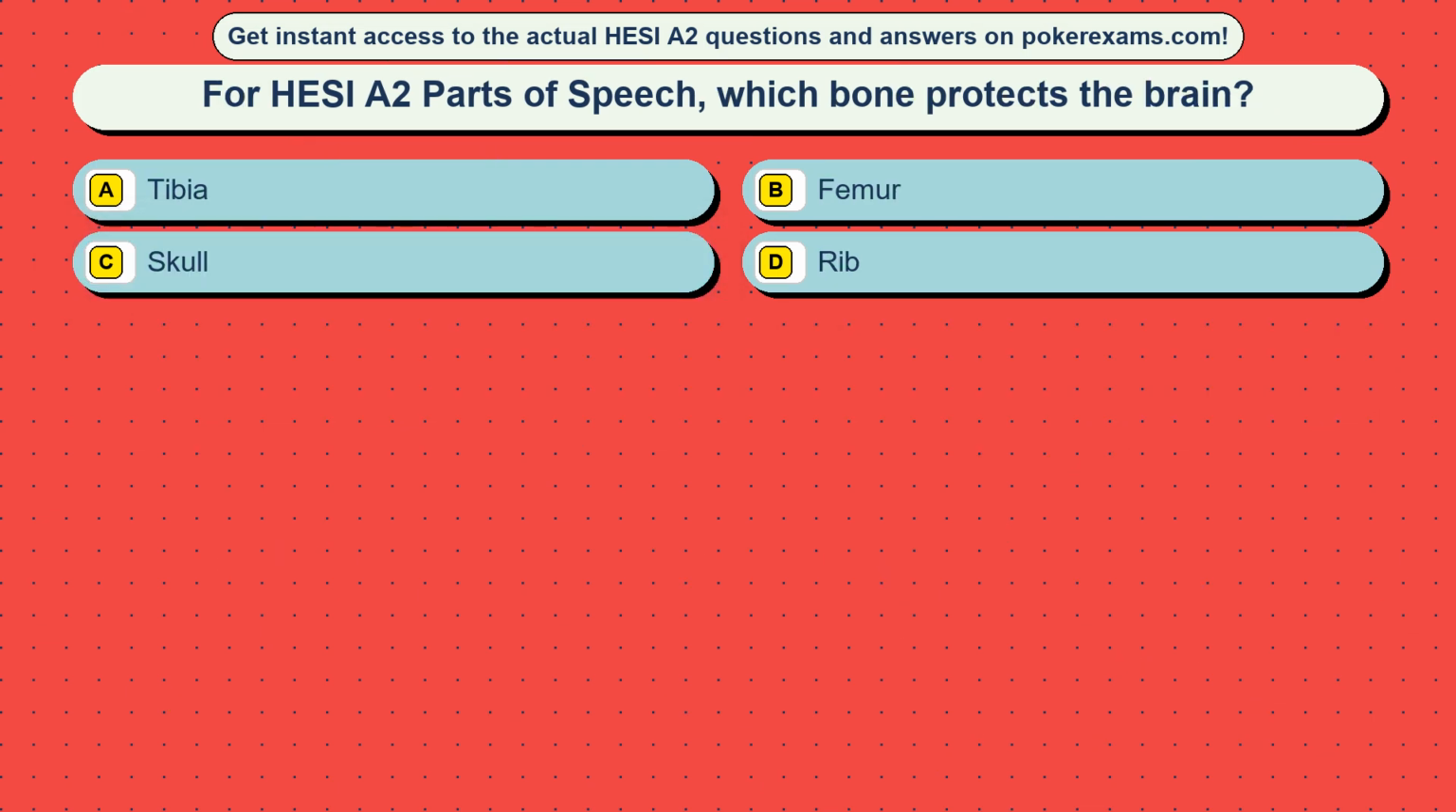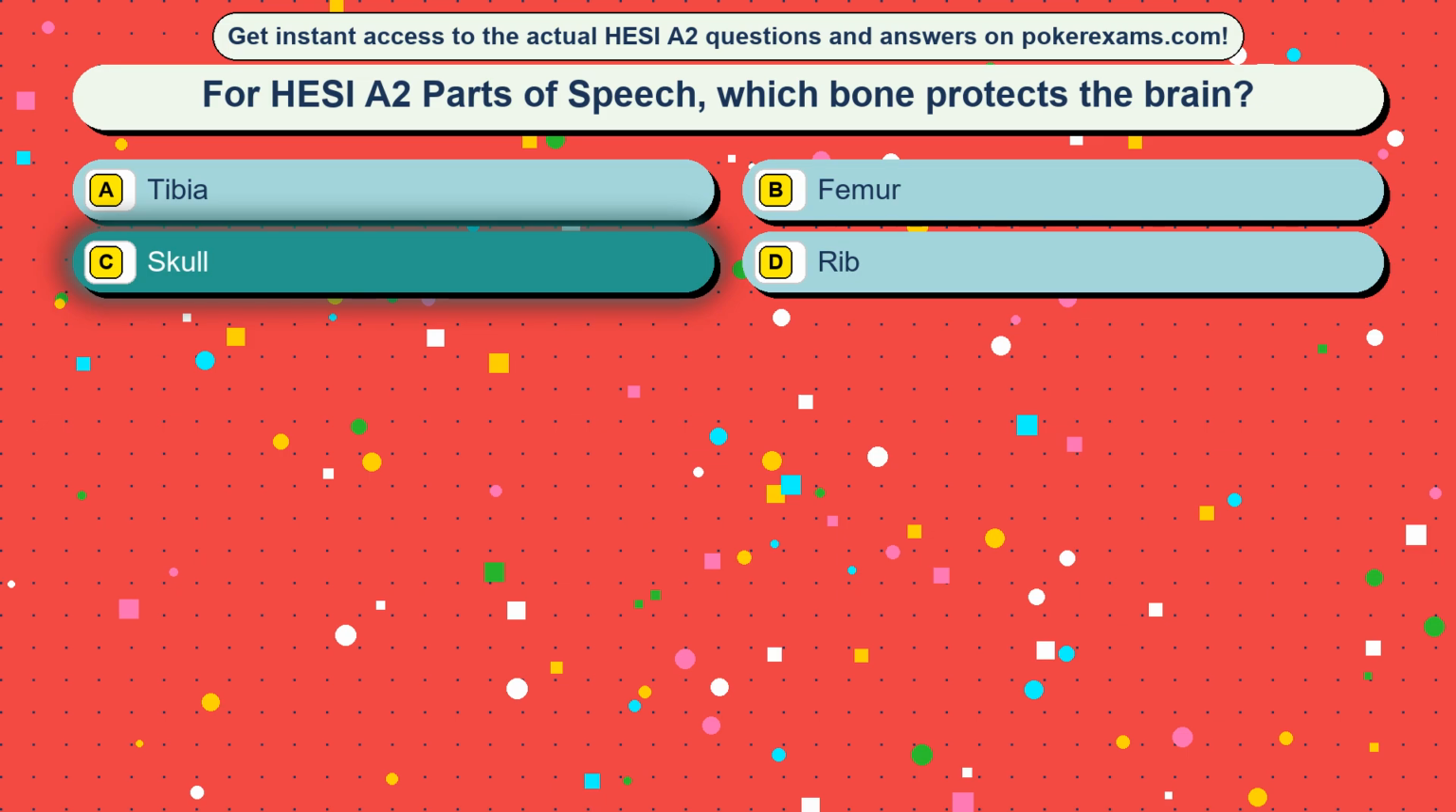Question 12. For HESI A2 parts of speech, which bone protects the brain? Option A, tibia. Option B, femur. Option C, skull. Option D, rib. The correct answer is option C, skull.